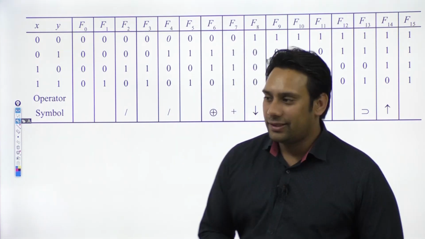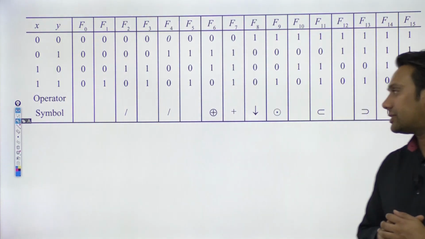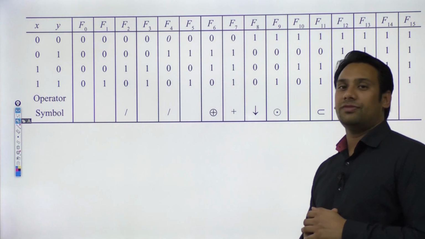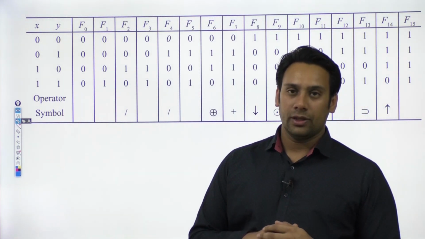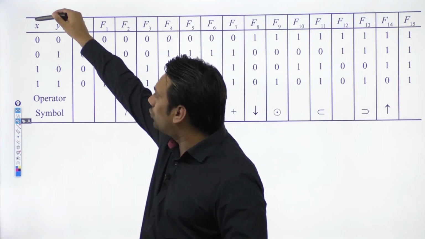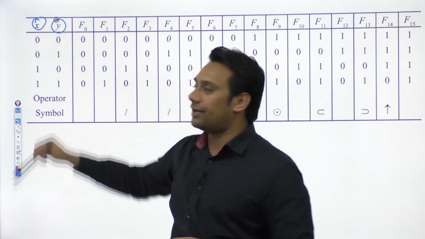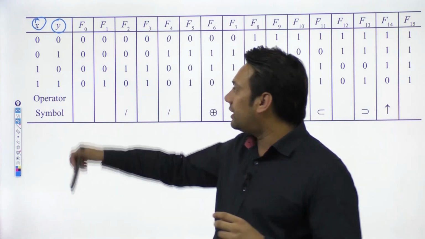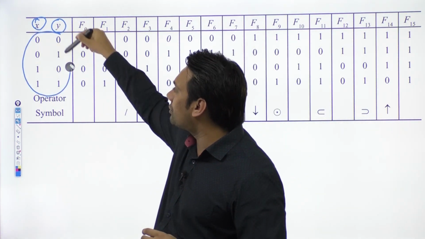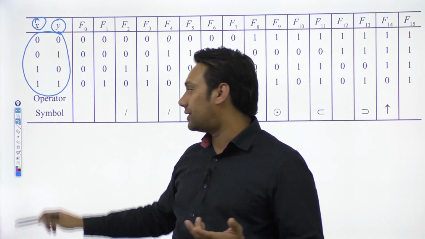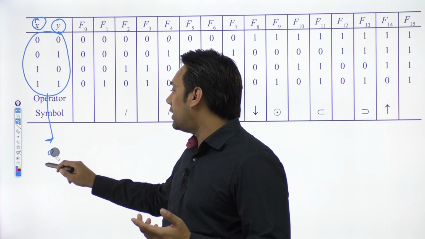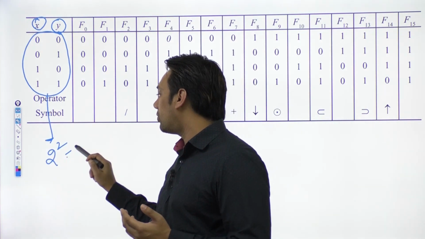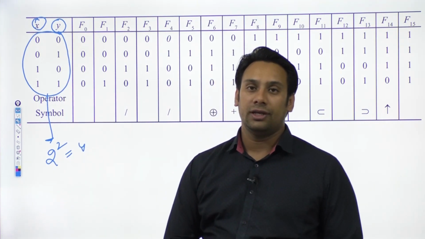So now let us see this problem. We are just trying to identify what is the number of functions possible with two variables. As I said, we have two variables, a variable x and a variable y. With these two variables, they can take 2 raised to power 2 values. We have already seen it. It can take 2 raised to power 2 values, which is equal to 4. It can have 4 such values.